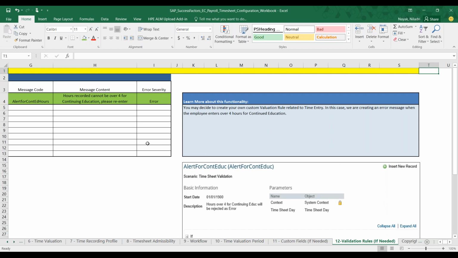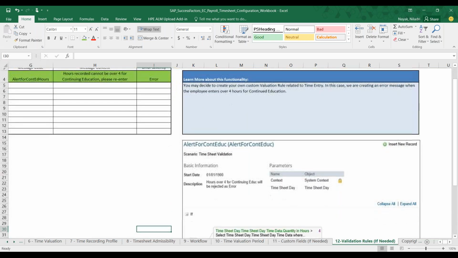Suppose an employee enters more than 4 hours for learning or for, say, continued education, and they captured that, then it will be rejected. The time sheet will give an alert like, you can't use more than 4 hours for continuing education or any learning related activities in your time sheet.